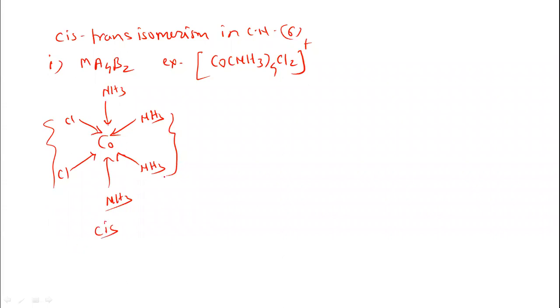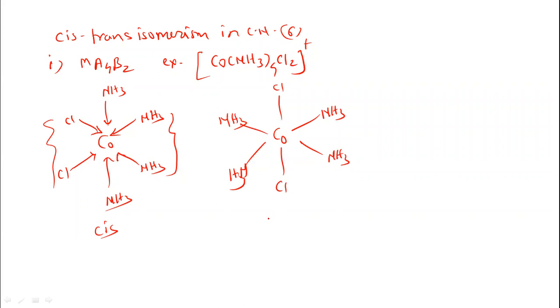Now let us represent the trans isomer. The two same ligands are on the opposite side. This is now the trans isomer. This is NH3, this is NH3. The two chloro ligands are on the opposite side. Therefore, this is a trans isomer.